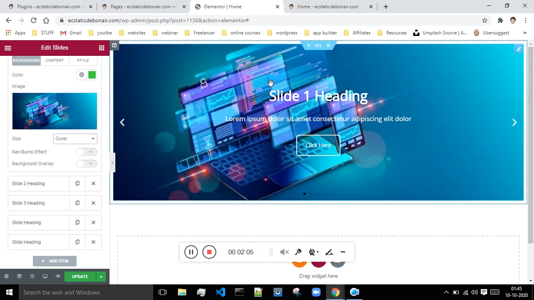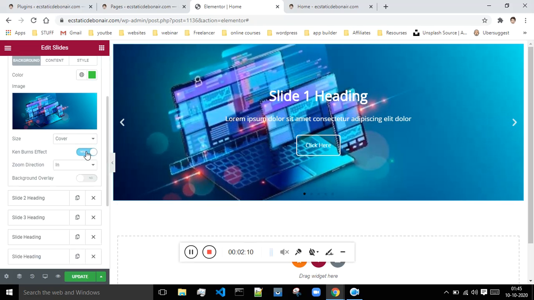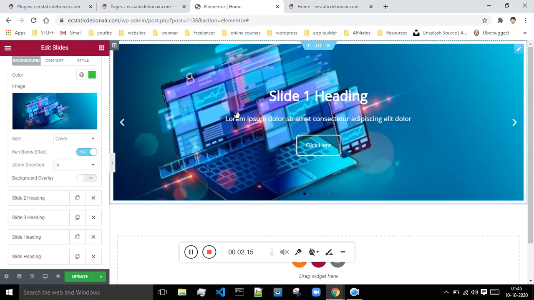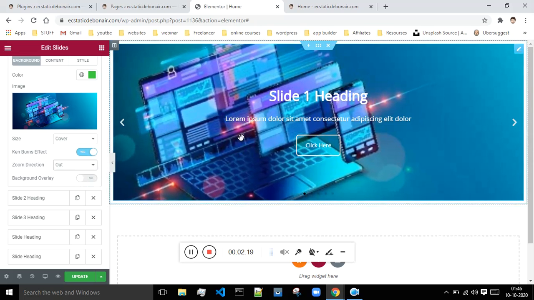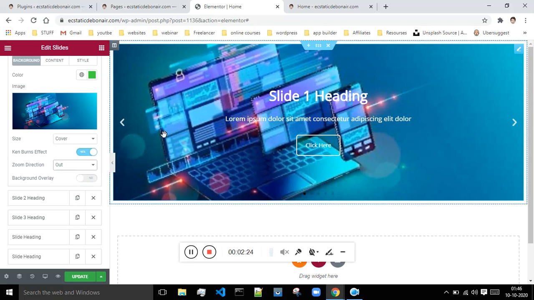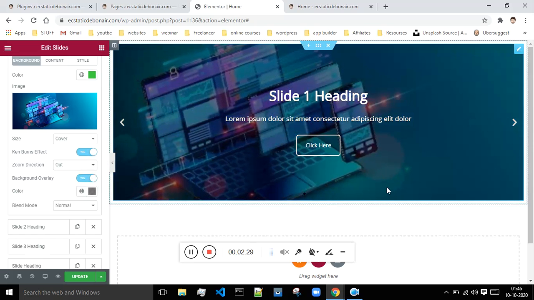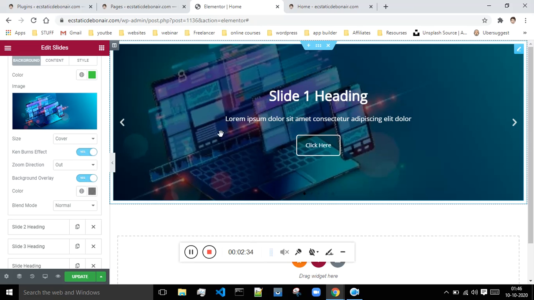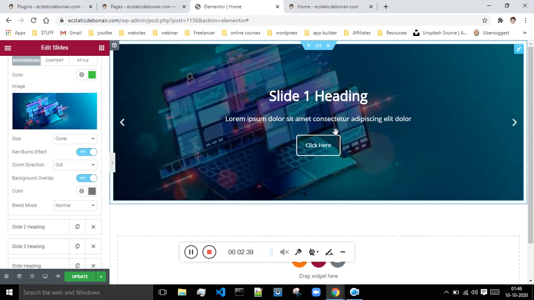Okay, so now these are some of the effects, like if you want to show effects on the image. Currently the effect is zoom in, and because of it, it is just zooming in. Then there is a zoom out option, then it is just zooming out. As can be seen, it is just going backwards. And if you want to show this as a background overlay, then you can do that also. Now that image is shown as a background. As can be seen, when you select the background overlay option, your slide tends to look much better.